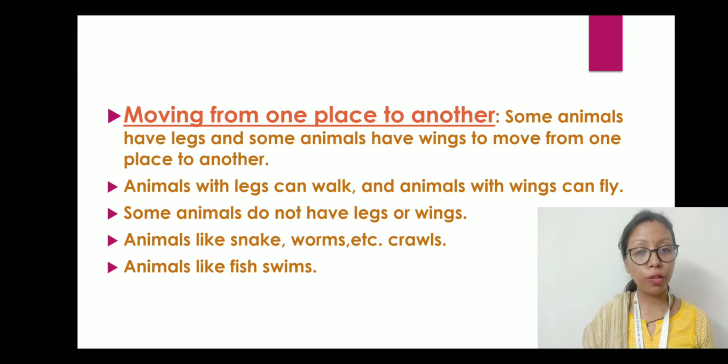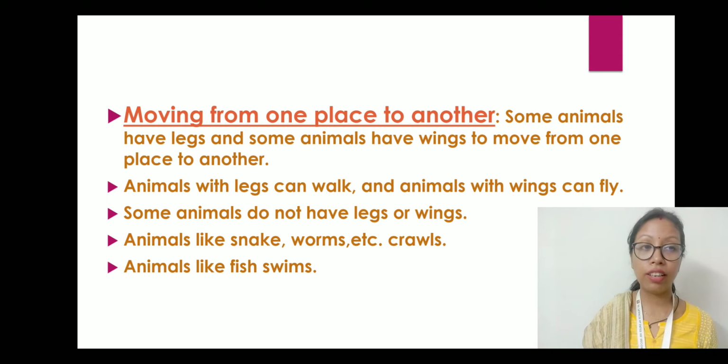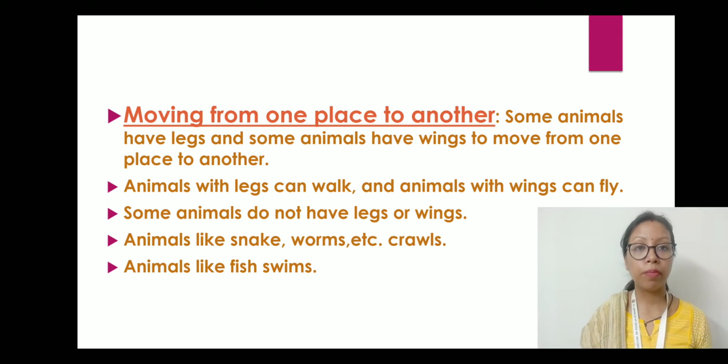So what about those animals? These animals swim in water. Even when we go into the water, we swim. We do not walk in the water. In the same way, the snakes and worms also do not have any legs. Therefore, they crawl with their body. They use their body to push themselves forward.